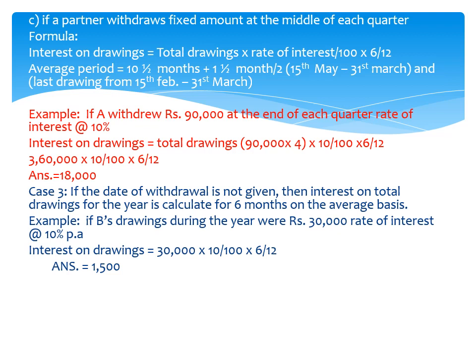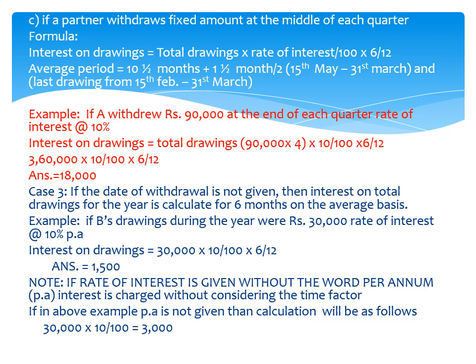For example, if B's drawing during the year was rupees 30,000, rate of interest 10% per annum. Here time is not mentioned, so the calculation of interest on drawing is 30,000 into 10 upon 100 into 6 by 12, that is 1500. Note: if the rate of interest is given without the words per annum, interest is charged without considering the time period. For example, if per annum is not given in the above example, then the calculation will be 30,000 into 10 upon 100, which is 3,000.